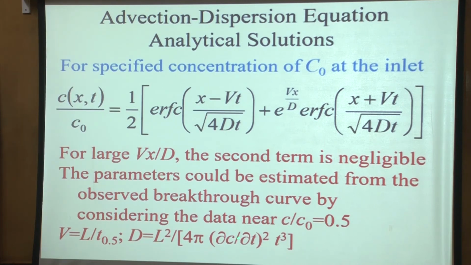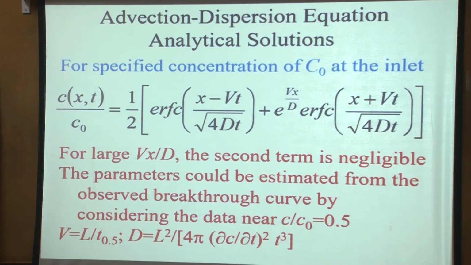If you look at the derivative, squared and t, in fact, you should have written t0.5 also here, but this is applied near the point t0.5. t0.5 is the time where C by C naught becomes 0.5 at the outlet.